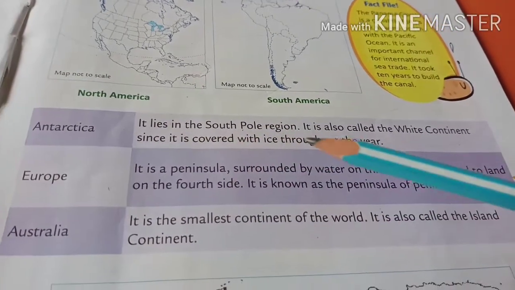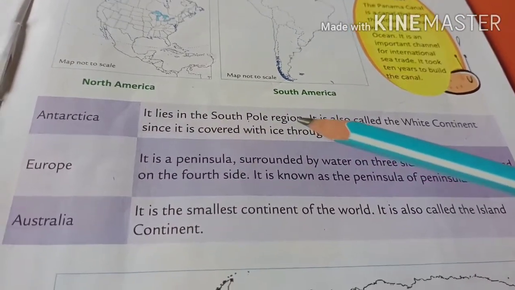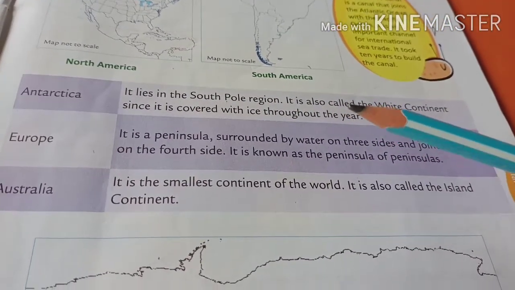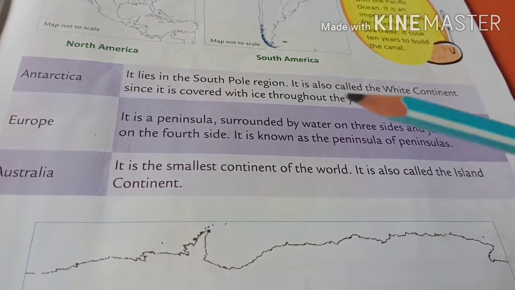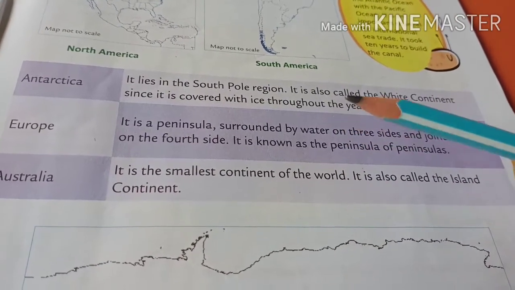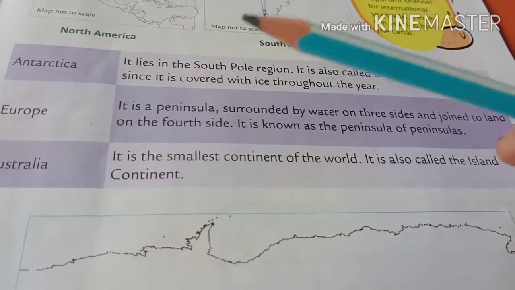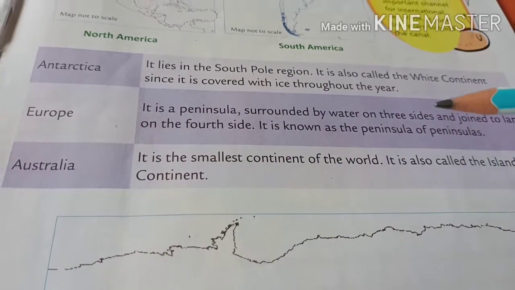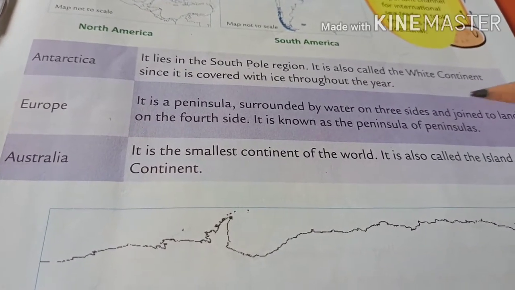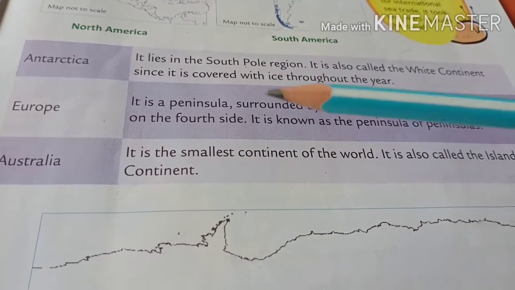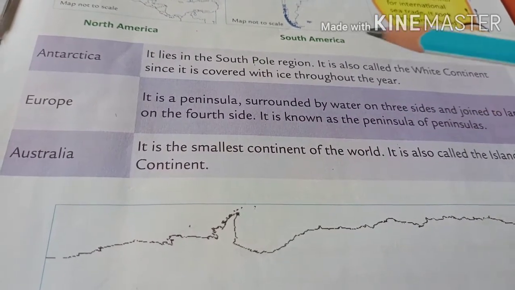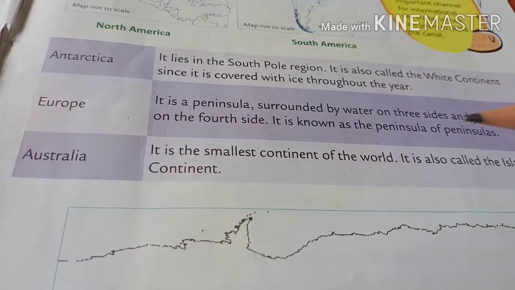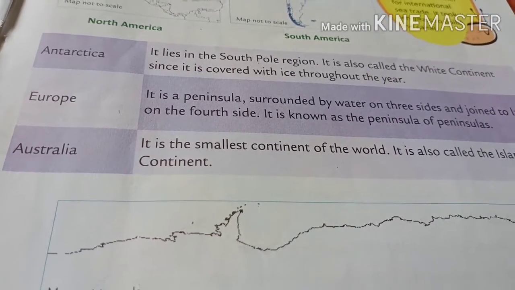It lies in the South Pole region. You know, children, in the map we read, the north part is called North Pole and the south part is called South Pole. On the previous page I taught you what poles are. Antarctica lies in the South Pole region. It is also called the White Continent. Since it is covered with ice throughout the year, all 365 days, it is called the White Continent, children.